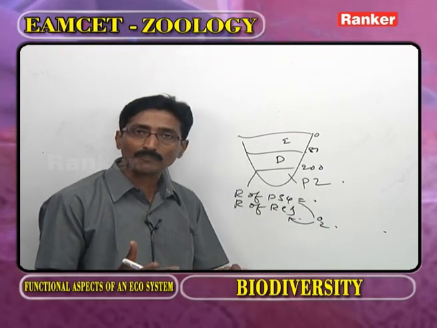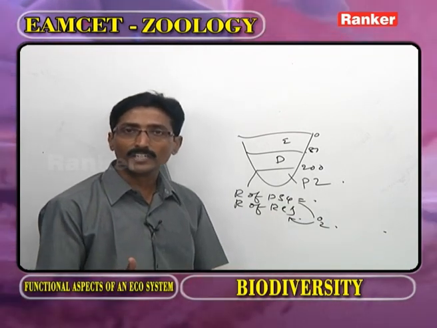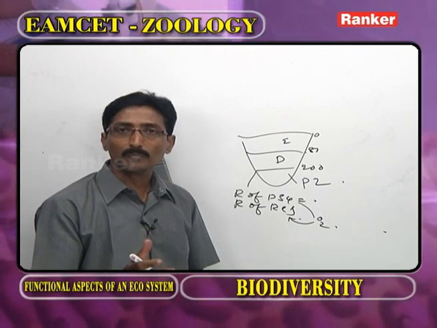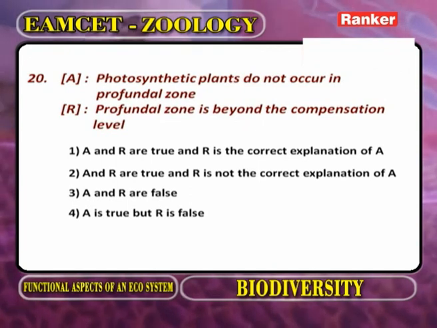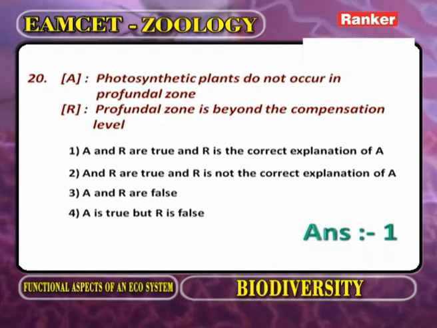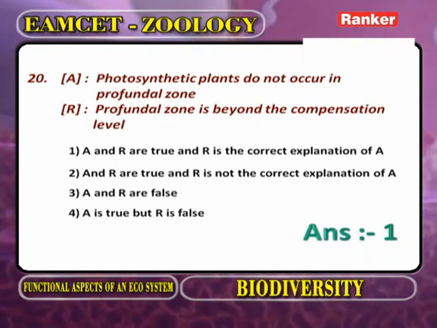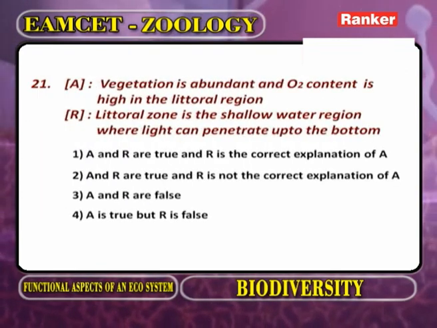The profundal zone. In the profundal zone, there is no light availability, so the photosynthetic plants are totally absent. Based on this information, both are correct. R explains A. Now we go for the next question.